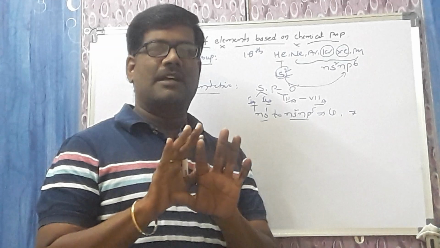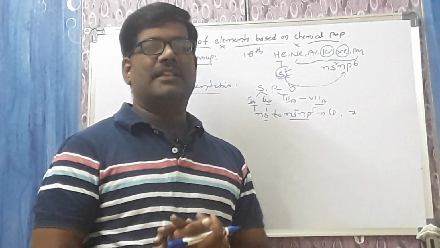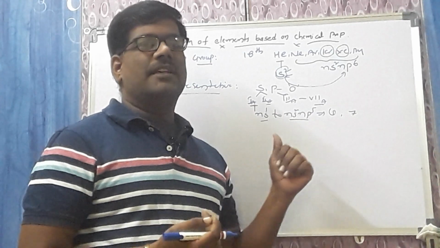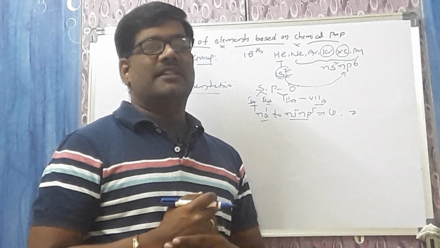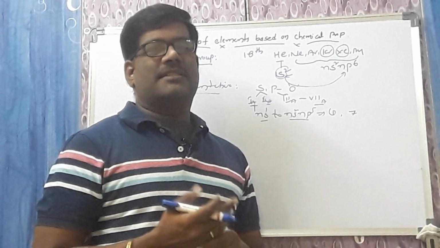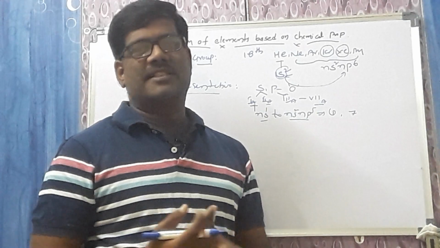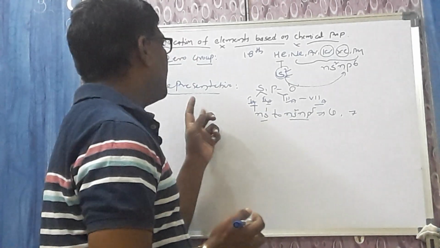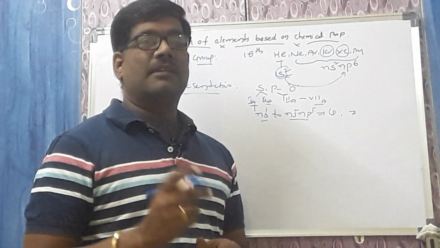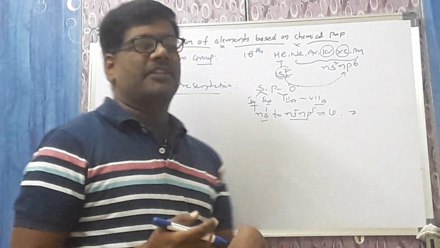Ultimately they do not have stability. What is the stability concept? They must have 8 electrons in the valency shell. Here they have only 1 to 7. That's why they try to get stability. In order to get stability, some atoms lose electrons, some atoms gain electrons. Ultimately they participate in chemical bonding. That's why all the representative elements are chemically active, whereas the zero group elements are chemically inactive.